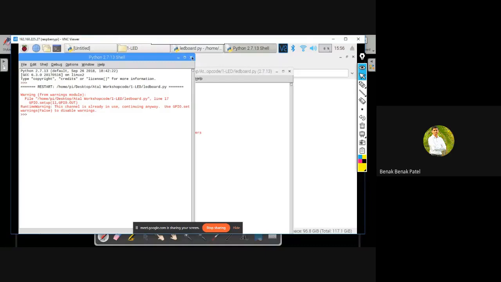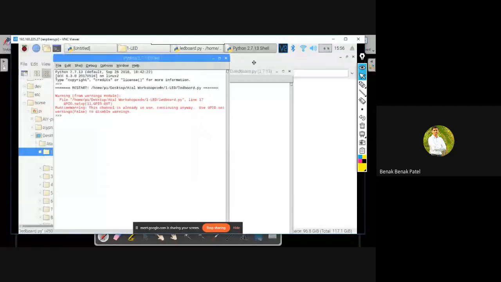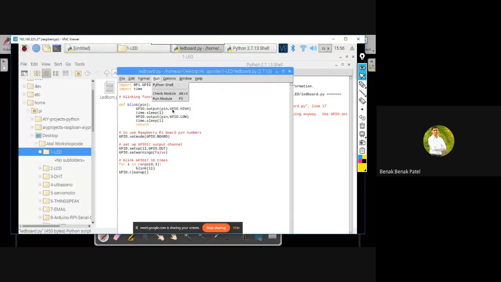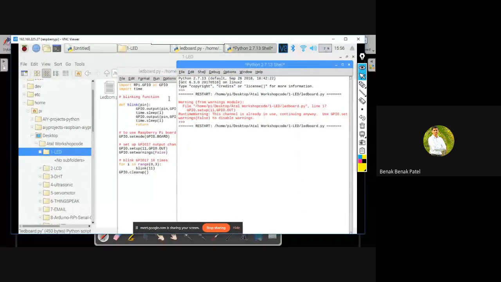I'm getting some error message, a warning. Okay. Let me execute the program again, because warnings can be neglected. So this works.